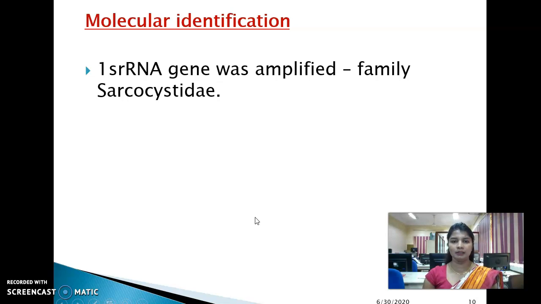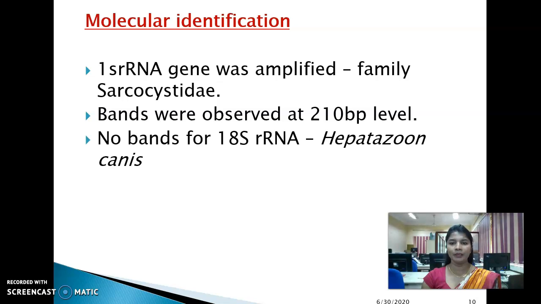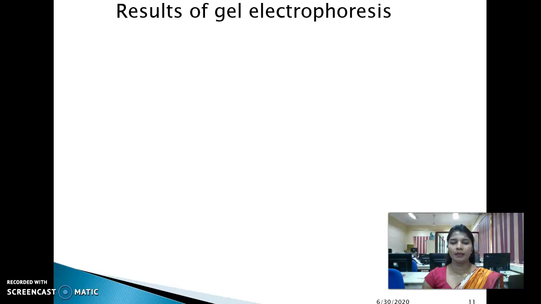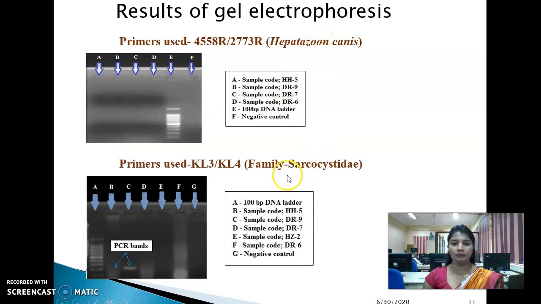Molecular identification results. Only the family Sarcocystidae gene was amplified. Bands were observed at 210 base pair level. I got no bands for Hepatozoon canis primer. Here are the results of gel electrophoresis: as I mentioned before, there were no bands for Hepatozoon canis. Then for family Sarcocystidae gene, I got two bands for two different samples.